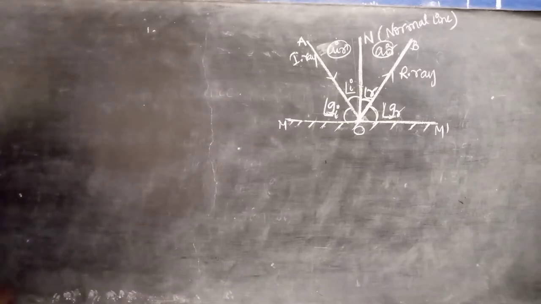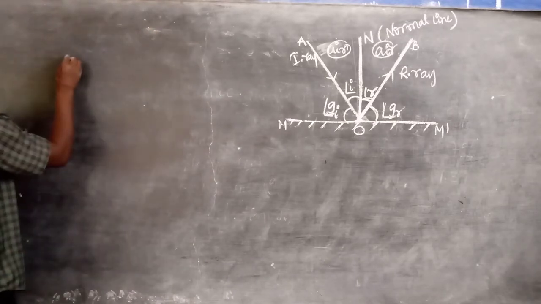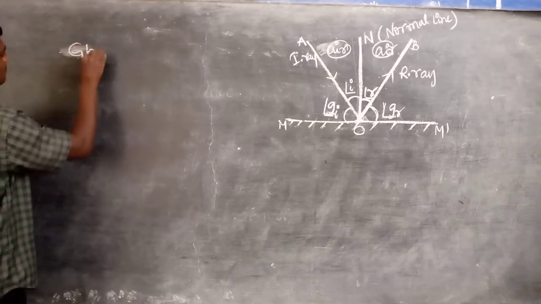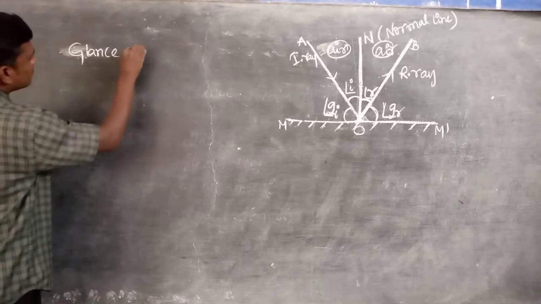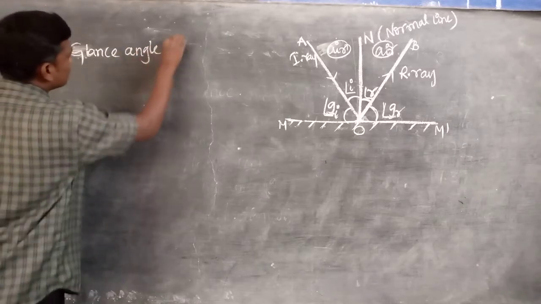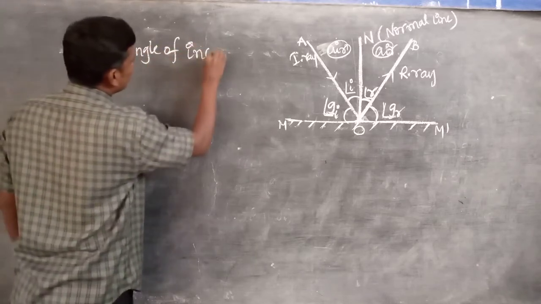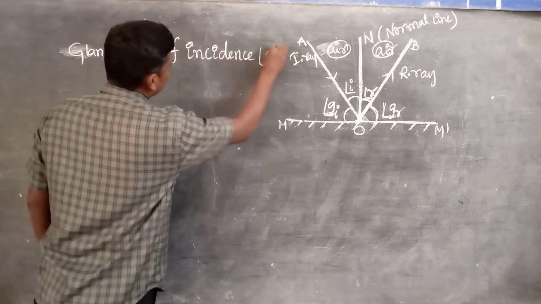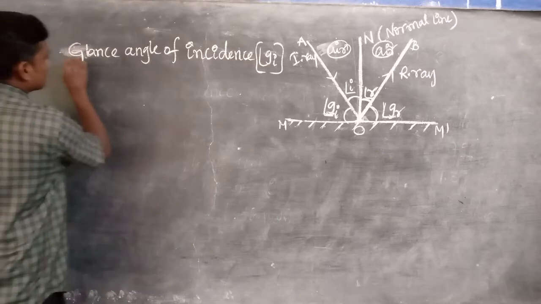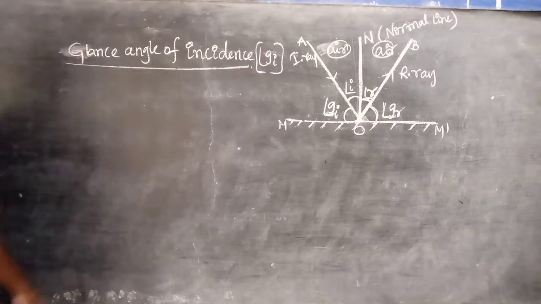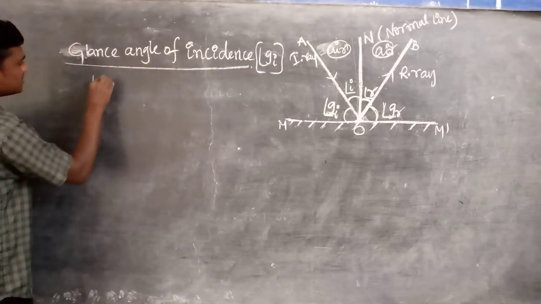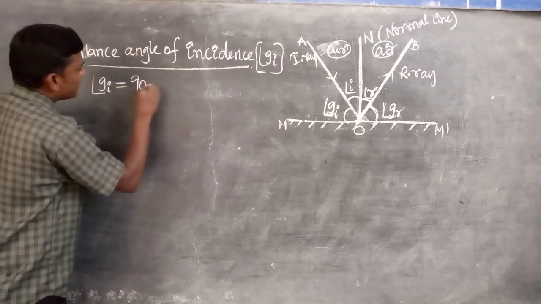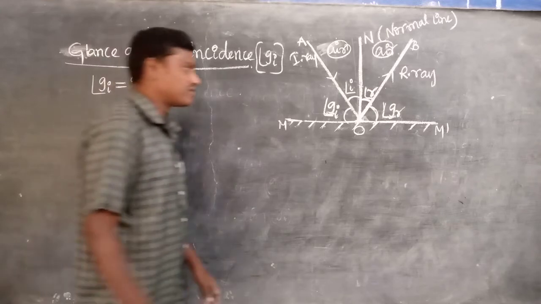How can we find them? GI, the glance angle of incidence, is equal to 90 minus I. Listen very carefully.